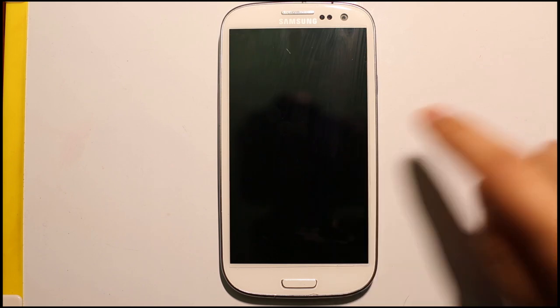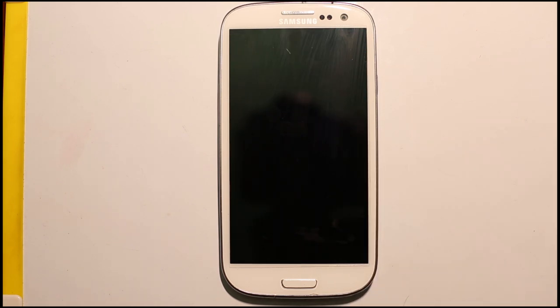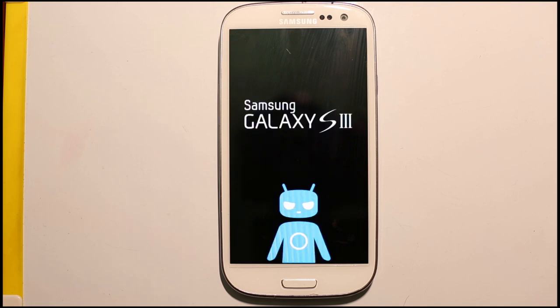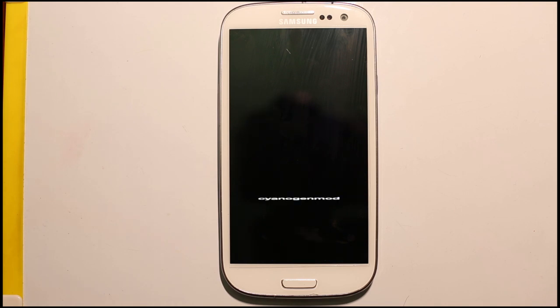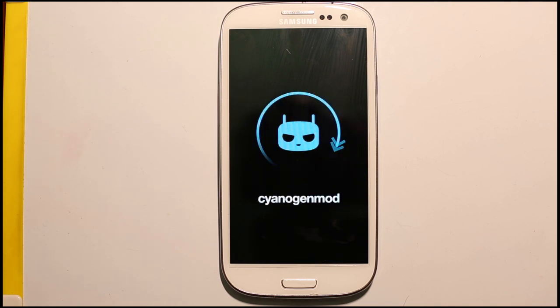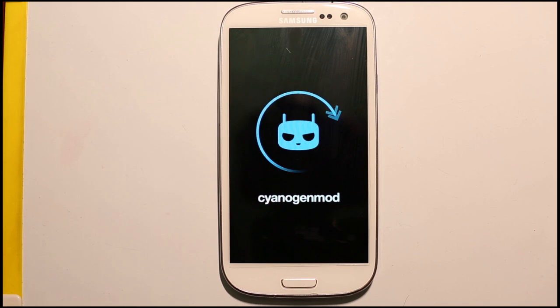Now reboot. As you can see, the phone is running CyanogenMod now.